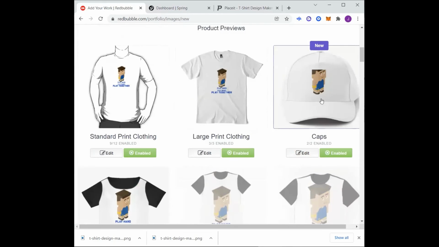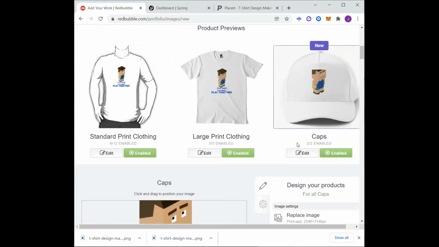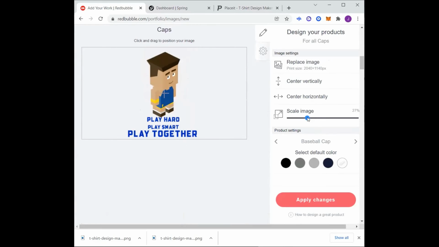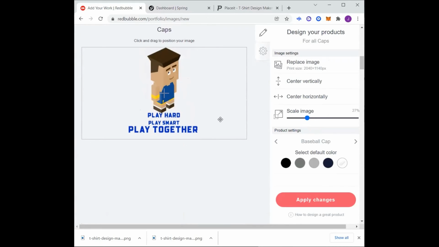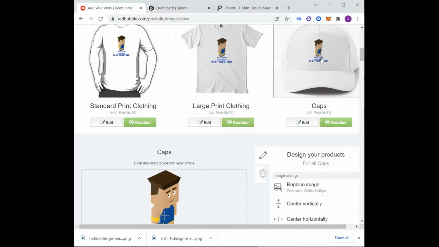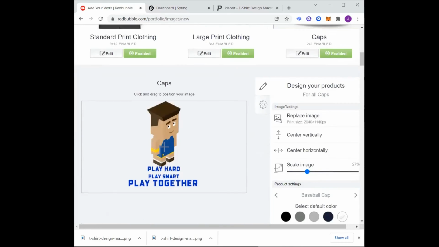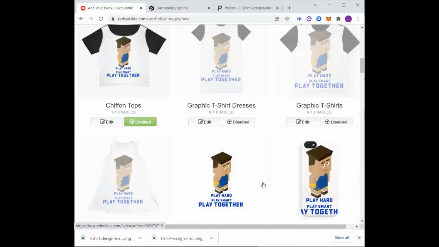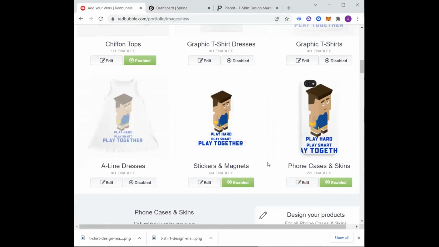There's that, but I'm going to scroll back up. Let's see. The cap is a little bit off. The cap, I would probably take off the image though. So by doing that though, you got to scroll back up before you apply changes to make sure it's all on there. Yeah. I'm more likely to take off the image and leave the words, right? I think it looks better. It would be better on a cap. So I would go in and recreate a new one is all I would really do.